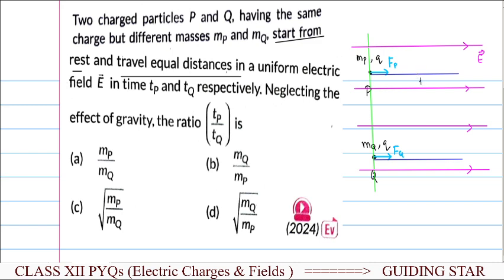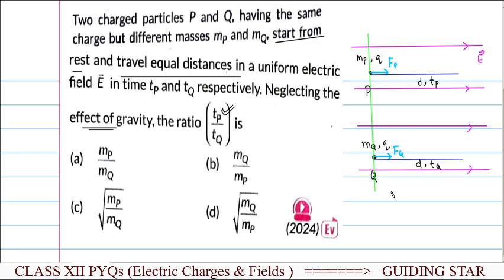Let it be distance d, covered in times tP and tQ. So this is the given information, and finally they are asking to find the ratio of the times, and they are also saying to neglect the effect of gravity.